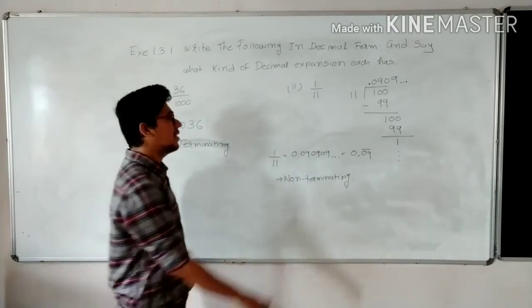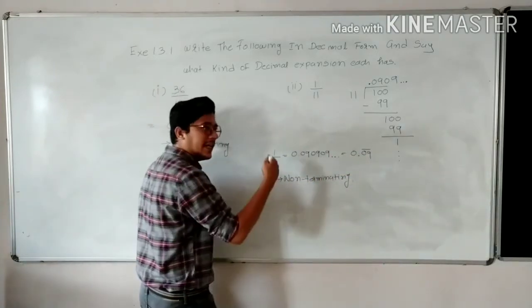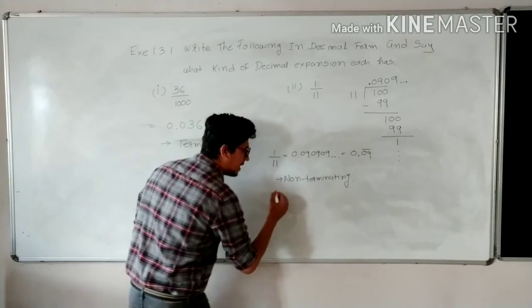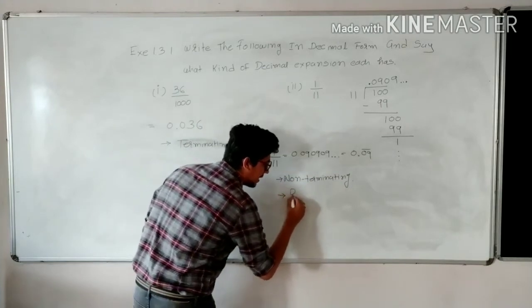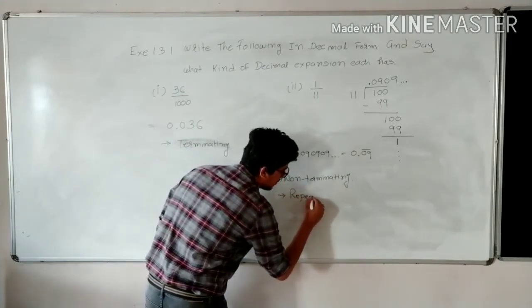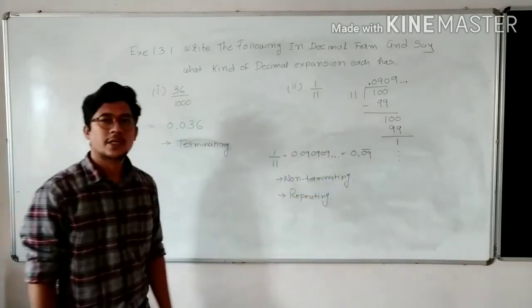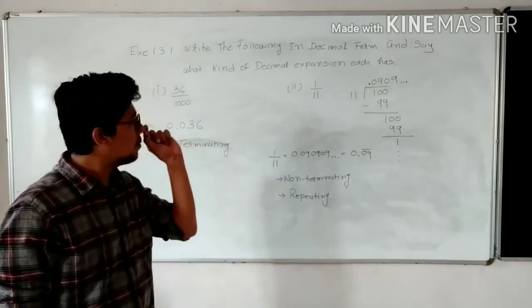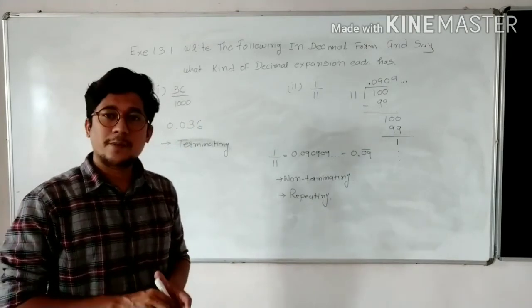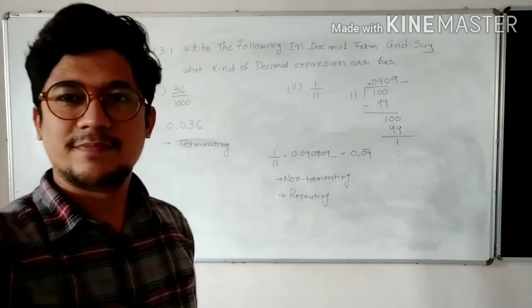Okay. So 0.09 bar, it is non-terminating as well as repeating. Yes or no? So I think this problem is also pretty easy. So now I am pausing the video for the next problem.